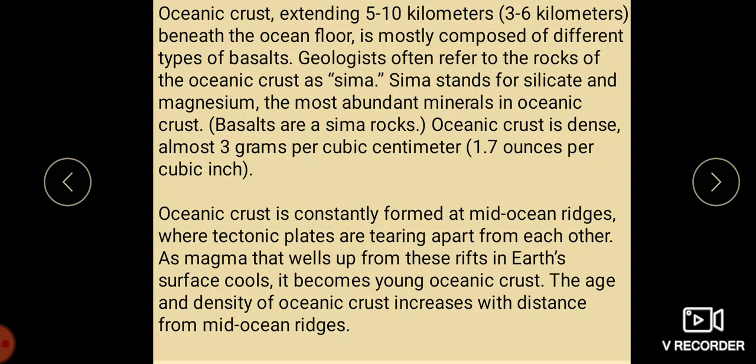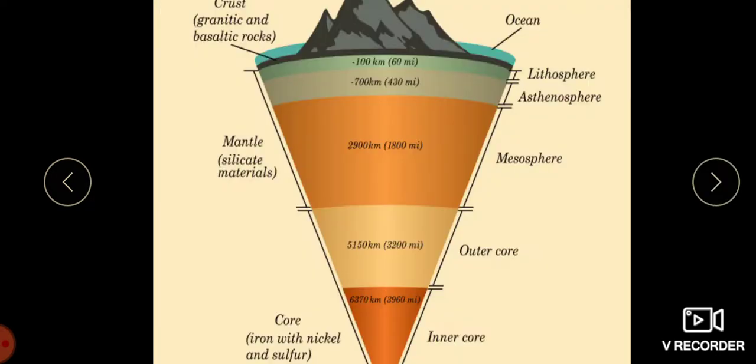The oceanic crust is dense, almost 3 grams per cubic centimeter, and oceanic crust is constantly formed at the mid-ocean ridges where tectonic plates are tearing apart from each other. As magma that wells up in these rifts in Earth's surface cools, it becomes young oceanic crust. The age and density of oceanic crust increases with the distance from the mid-ocean ridges, children.